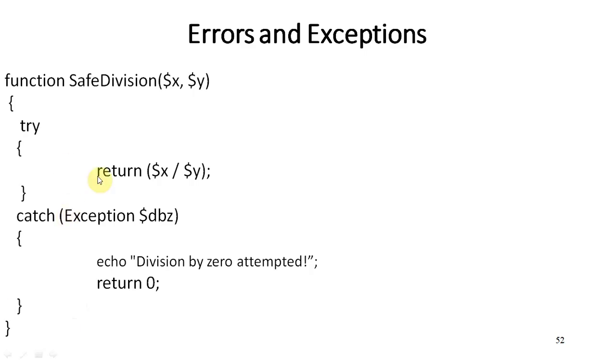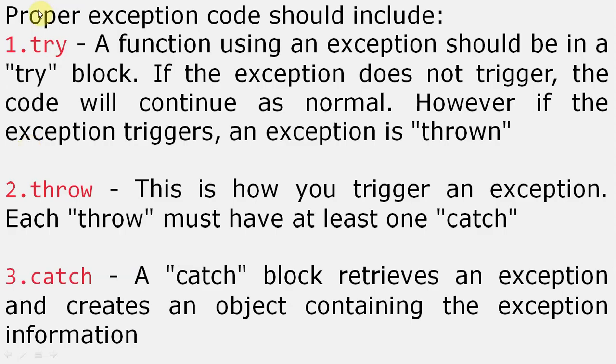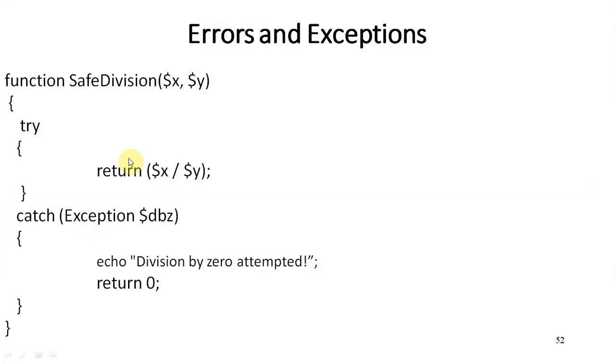You can see this is a very simple program. We have a function, which is part of this PHP. We have a function shape division, and inside this function we have a try block as well as a catch block. As I have already told you, we have a try block and a catch block, and in between we have throw, which is automatically thrown to the catch block.